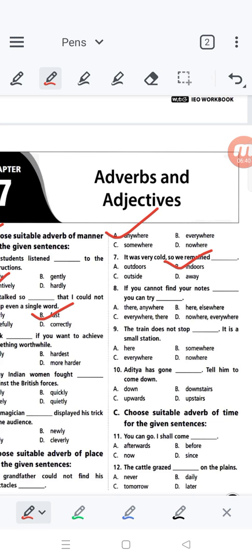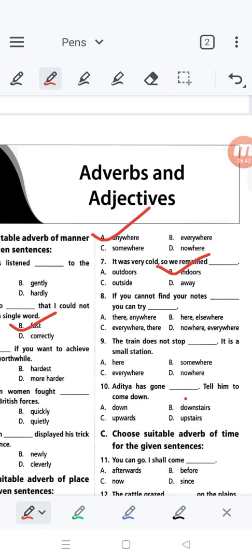So you can try elsewhere. Here and elsewhere, this is the correct option. Here, there. Now question number 9.